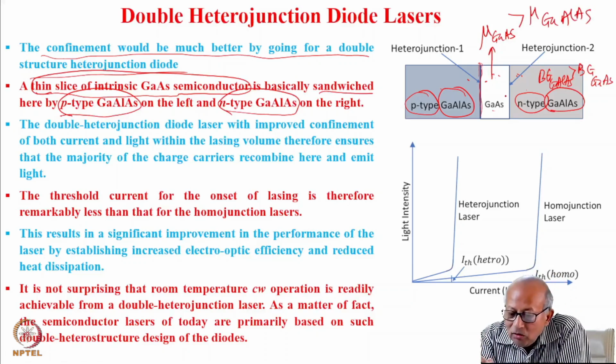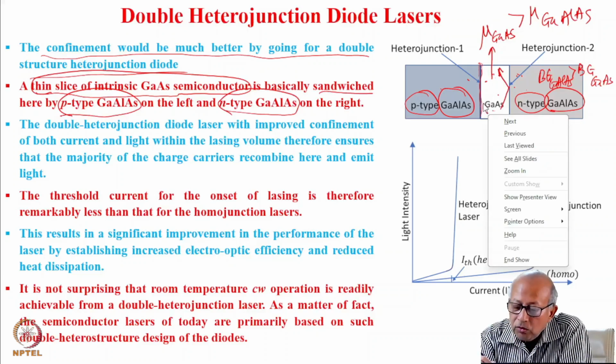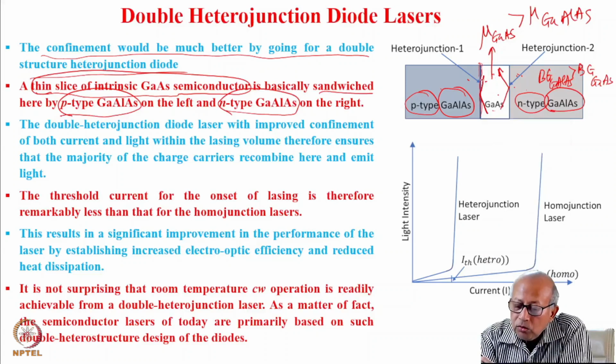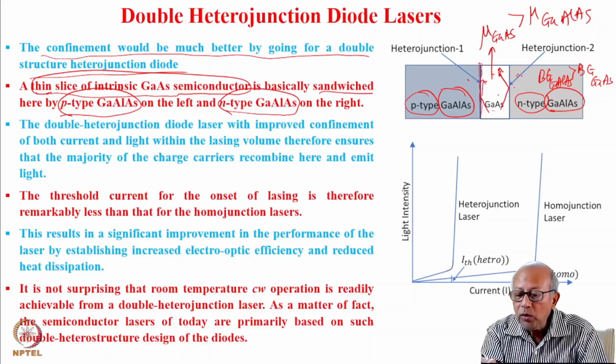So light that would be produced here, this is high refractive index, this is low refractive index, so it will undergo total internal reflection. Similarly, light which will be produced here or shine onto this will also undergo total internal reflection. And therefore, light will be confined from both sides within this.